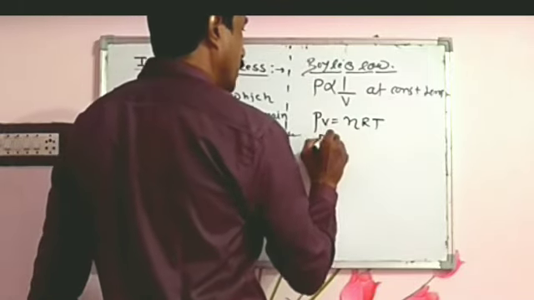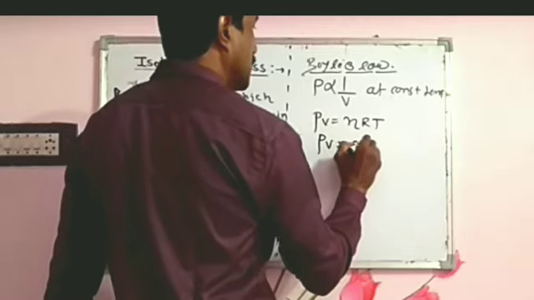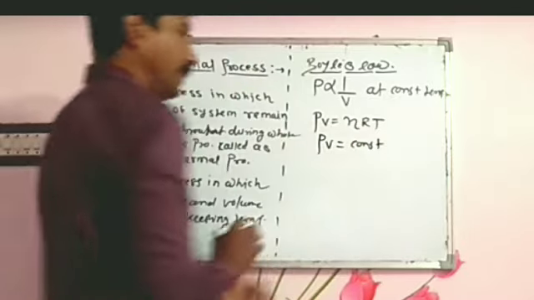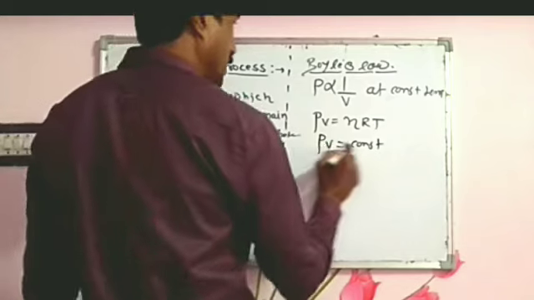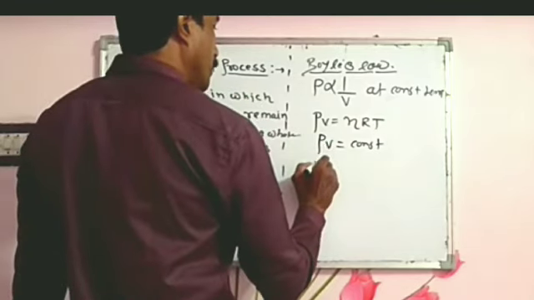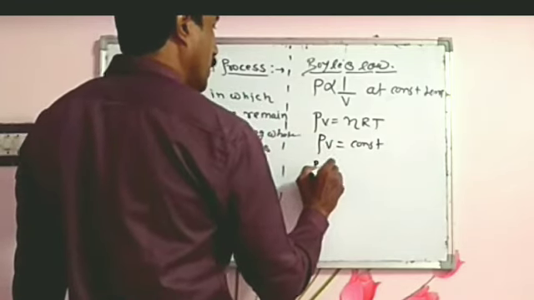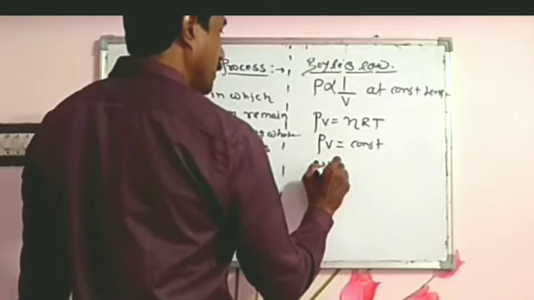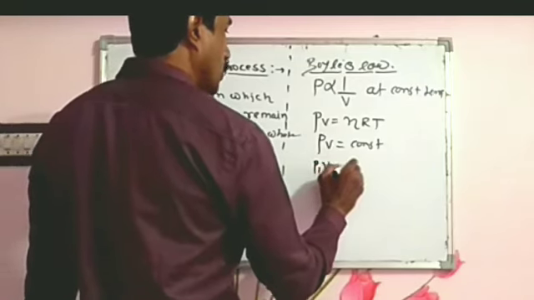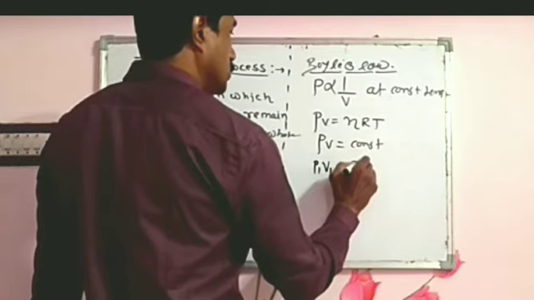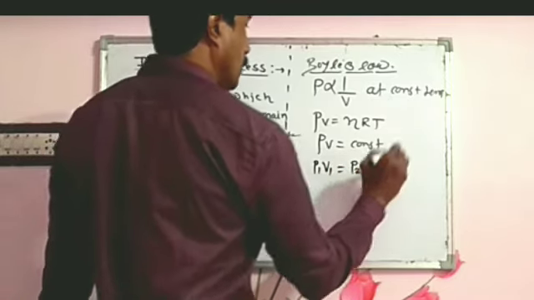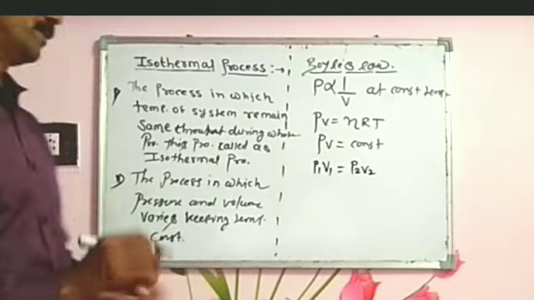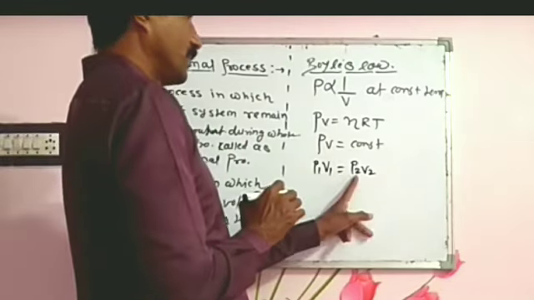So we write PV equal to constant. PV equal to constant means, suppose P1 is the initial pressure and V1 is the initial volume, so it is also equal to P2 V2, the final pressure and final volume. P1 V1 equals P2 V2.